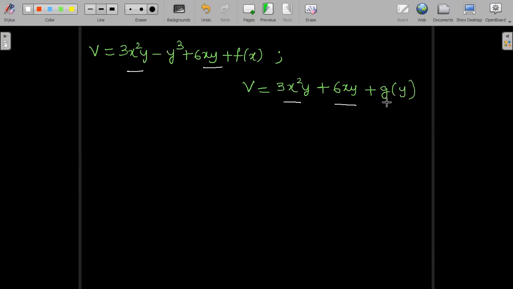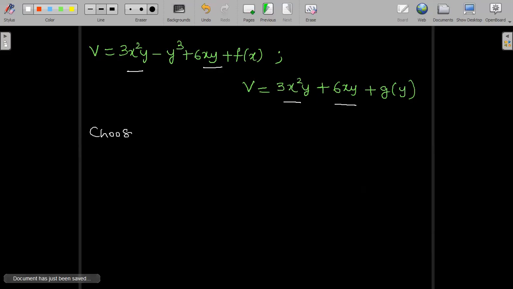So in place of g of y, I can choose the constant of integration g of y as minus y cube. If I choose so, will I be able to get a unique expression for v? Yes, we will be able to get a unique expression for v, and simultaneously we have to choose f of x is equal to 0.